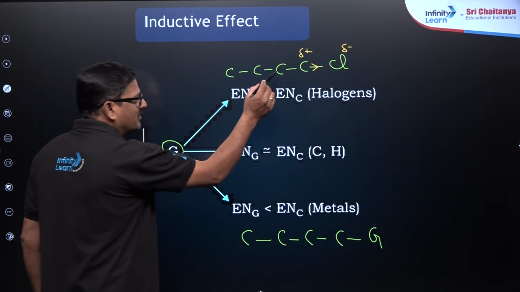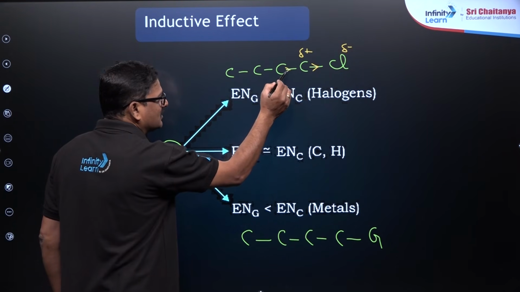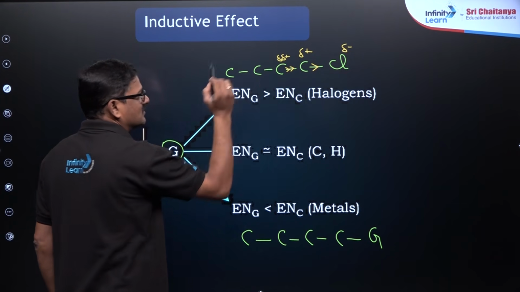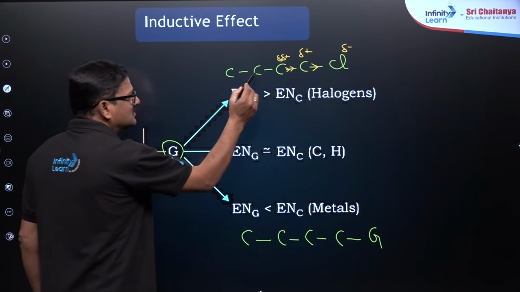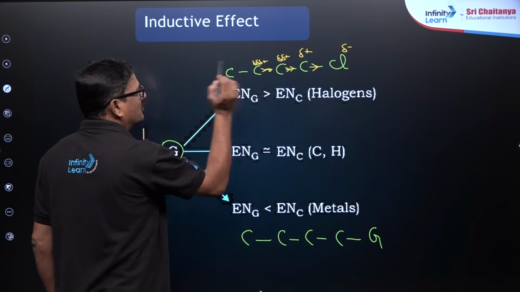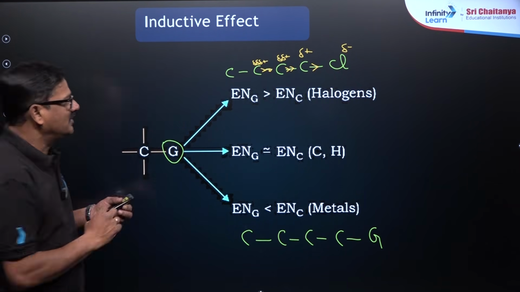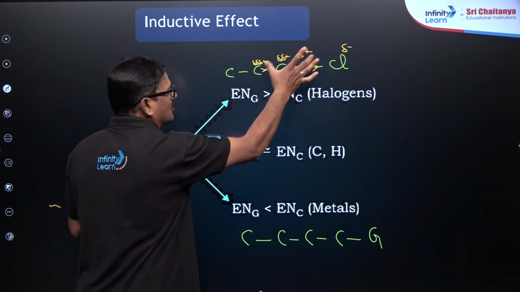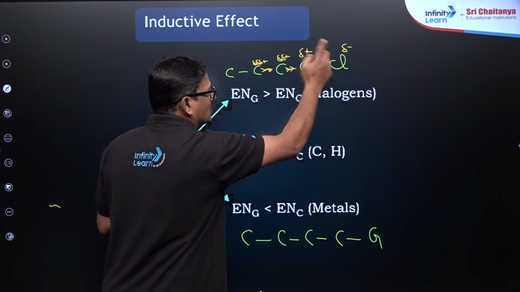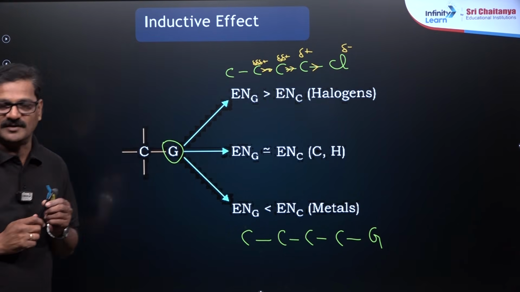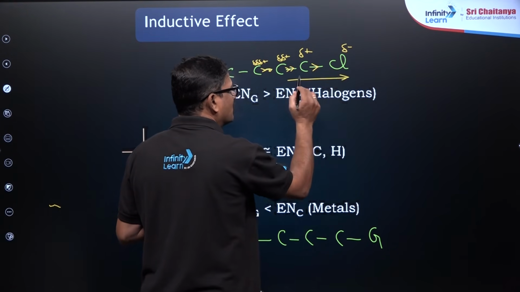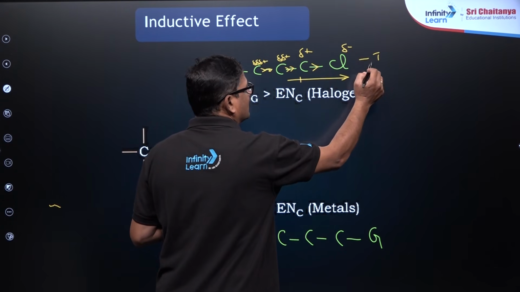This pull will be a little accumulated here because it is induced, it is going to get a positive charge, and it is pulled a little in this way, and it will get a little more positive charge, that's it. So, the magnitude of the total positive charge is equal to the magnitude of the total negative charge over here. So, electron is pulled in this direction along the sigma bond, that is what is called negative inductive effect.